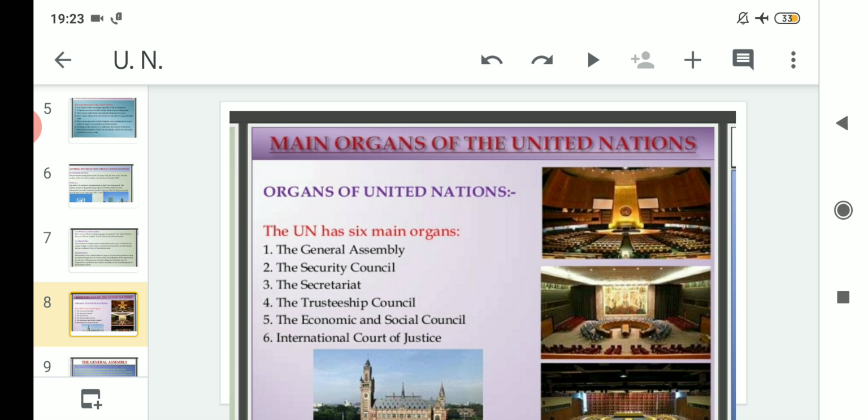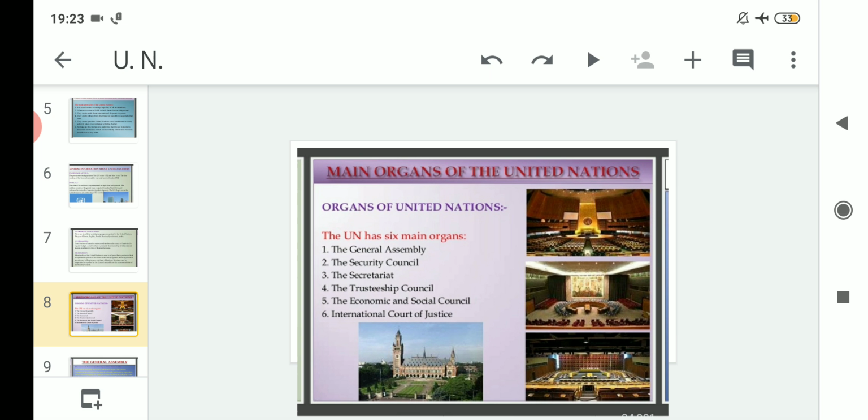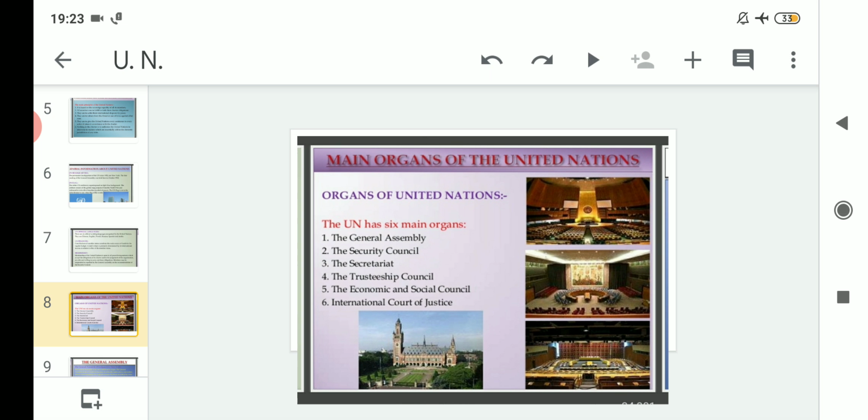followed by number 1 is General Assembly, then number 2 is Security Council, number 3 is the Secretariat, number 4 is the Trusteeship Council, number 5 is the Economic and Social Council, and number 6 is the International Court of Justice. Clear? So these are the main 6 organs of the United Nations.